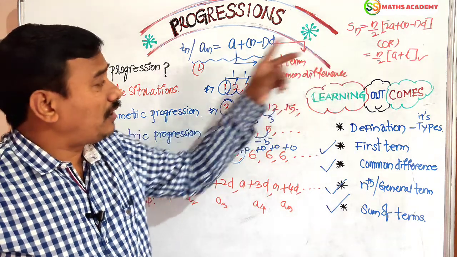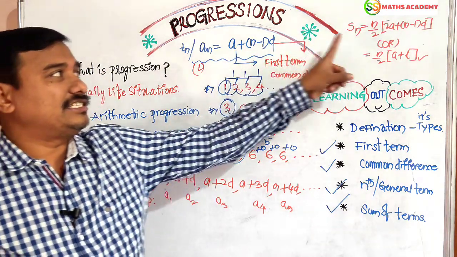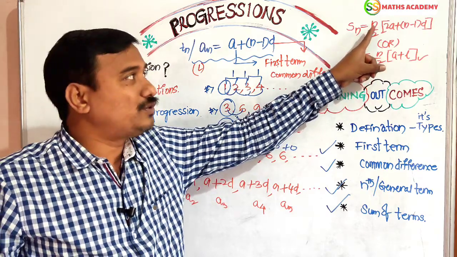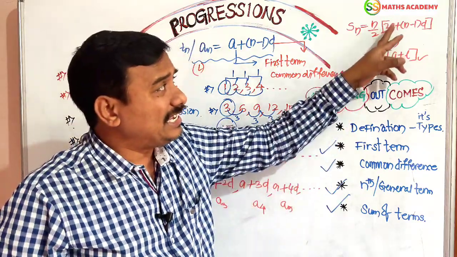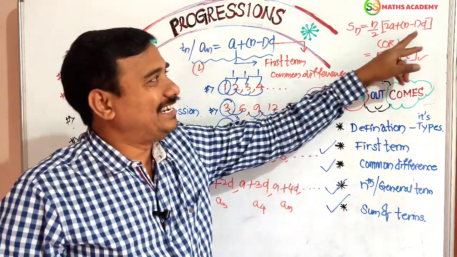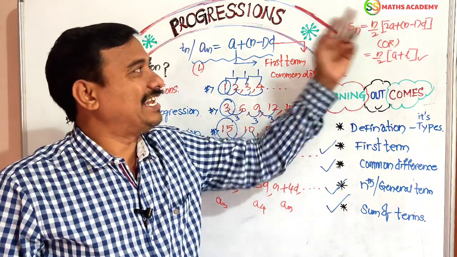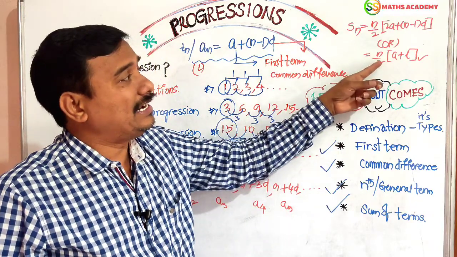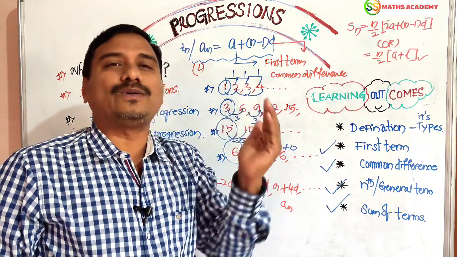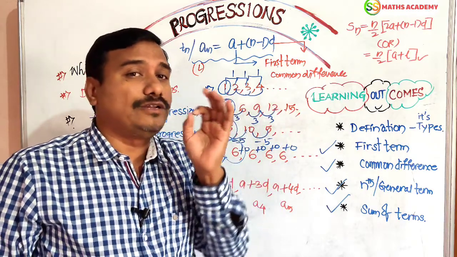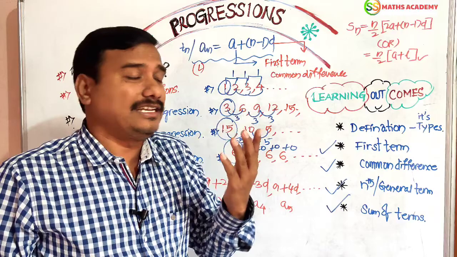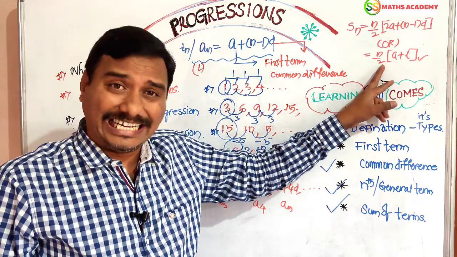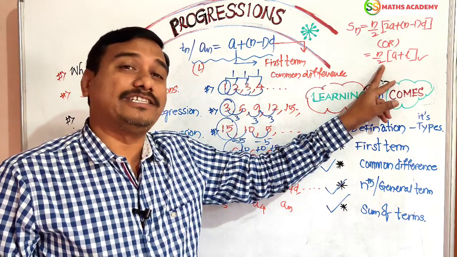Here a is the first term, d is the common difference, n is the number of terms. Sometimes, depending on the question, the first term and last term will be given, and we have to find the number of terms or Sn. We apply the formula directly, n by 2 of a plus l.